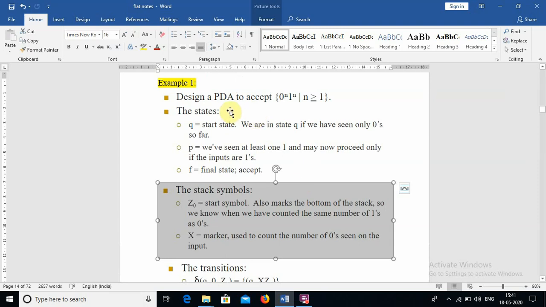So we have to construct a PDA for this one. For that, we need states, a stack symbol, and transitions. The states depend on the number of input symbols. 0 and 1 are the input symbols, so that's why we are taking n plus 1 states. If n input symbols exist, we will have n plus 1 states. On the stack symbol, Z naught is the initial symbol, like that we can take the prerequisites.